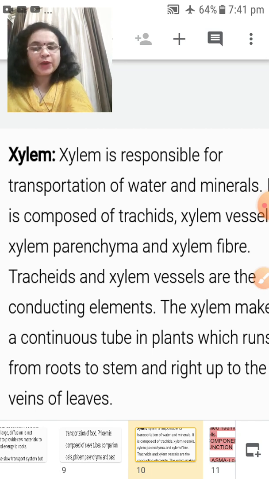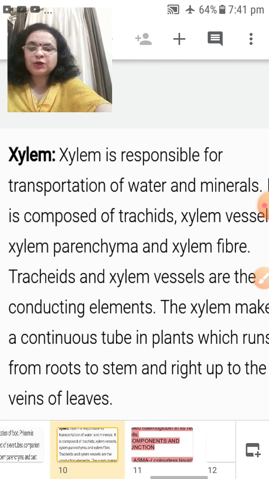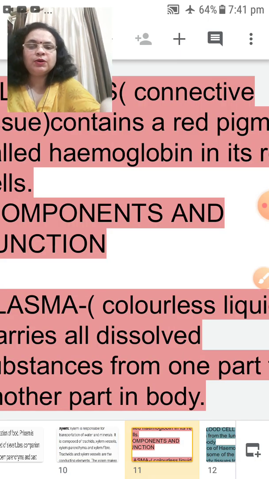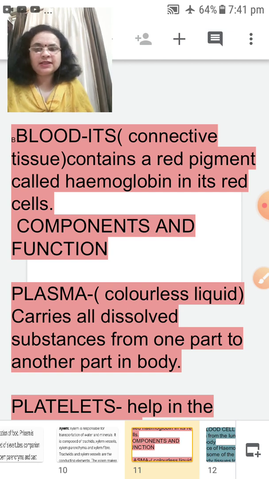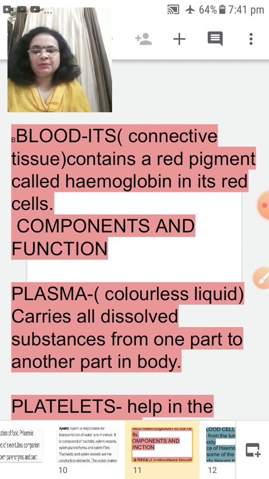Let's come to the next very interesting part of the topic of transportation. Okay, clear everyone? Which is known as blood. Why are we studying blood in this session? In the next session you will study transportation in human beings. What is transported in the human being?